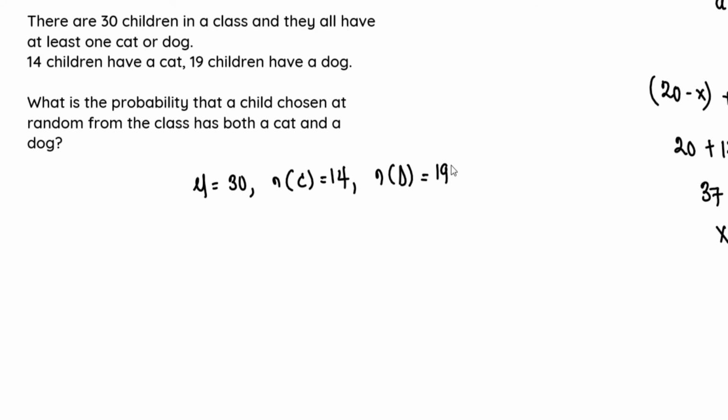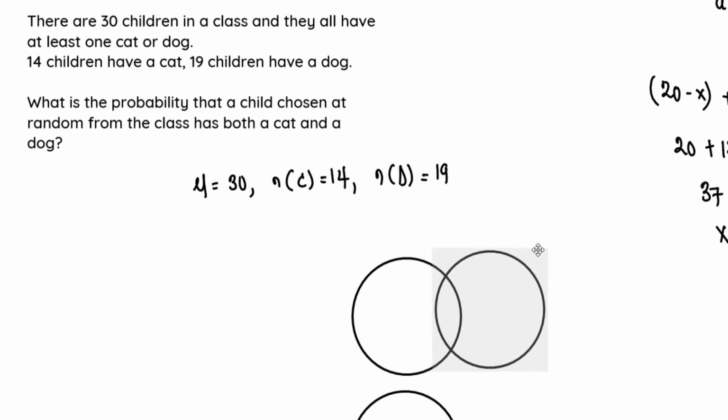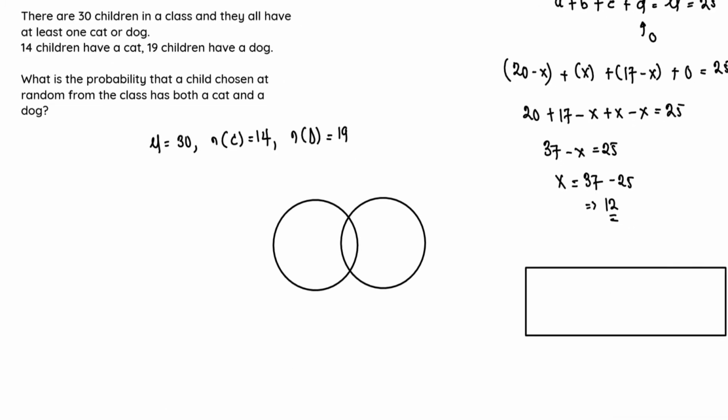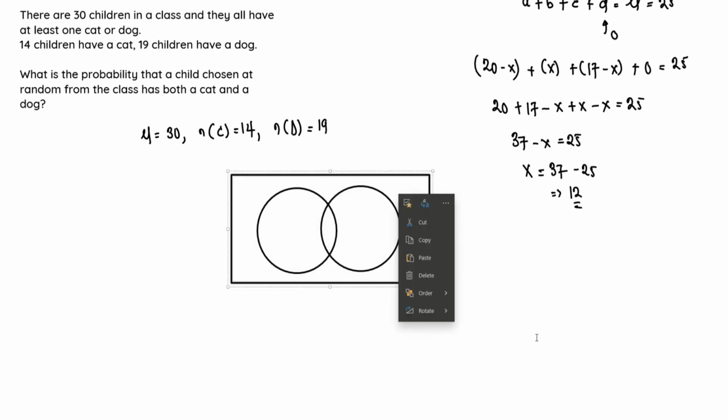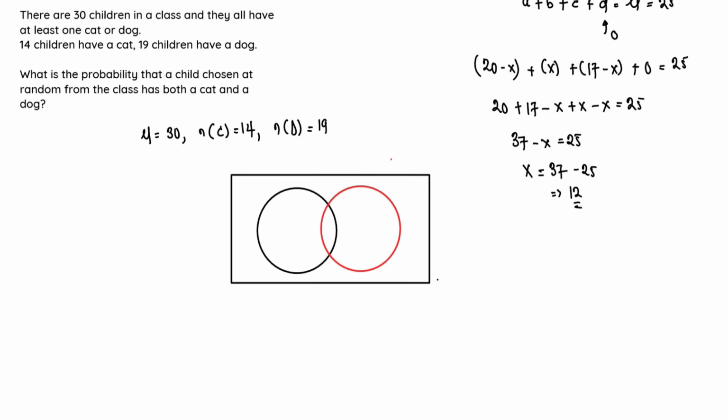So let's draw our circle. We have this circle right here, and then we copy it and paste it to have the same circle. So we intersect them, because the question mentioned that it is possible for a student to have both dog and cat. And then we draw the universal set, which is the rectangle. Our universal set right here is equal to 30, so that means mu equals 30. So we can call this cats and we can call this dog.